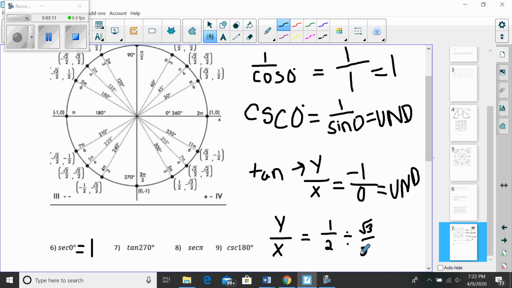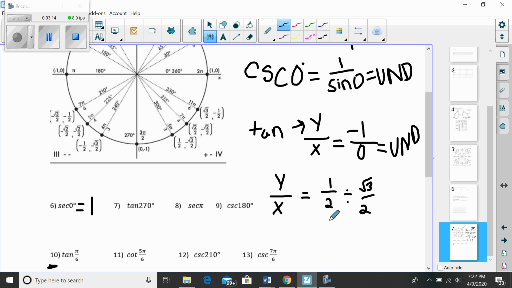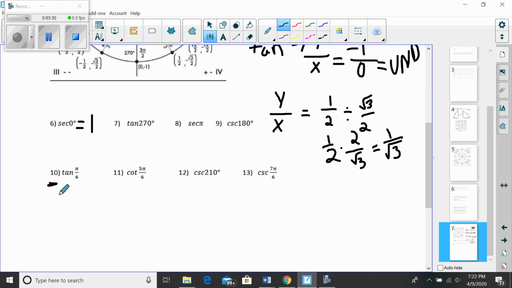All right, and so we know to keep the first fraction, change to multiplication, and flip the second fraction. Those 2's will divide to 1. And I get 1 over radical 3. I am perfectly content with this answer, 1 over radical 3. If I were to rationalize that, multiply the top and the bottom by radical 3, I would get radical 3 over 3. Either of those I am equally as happy with. So let's do one more together.